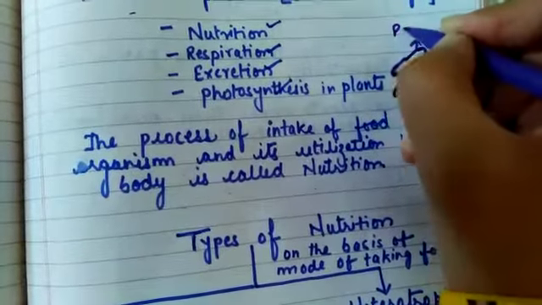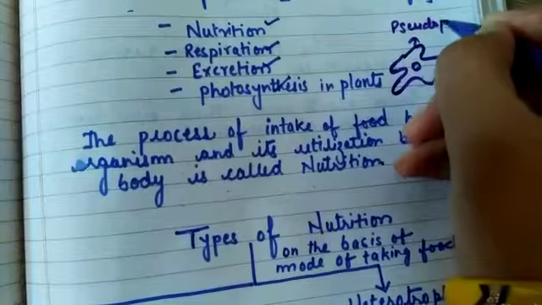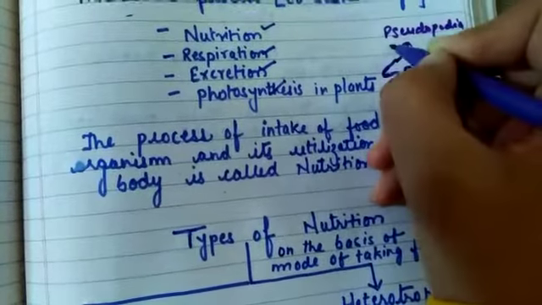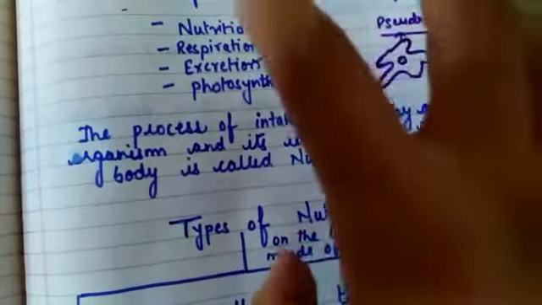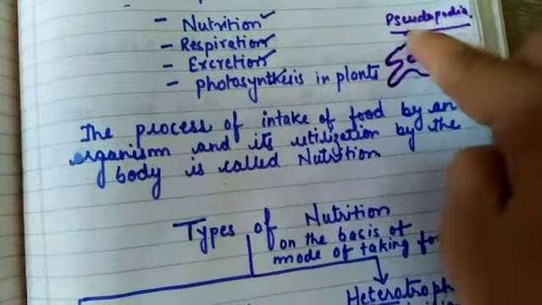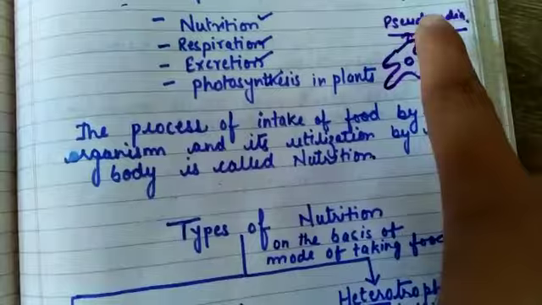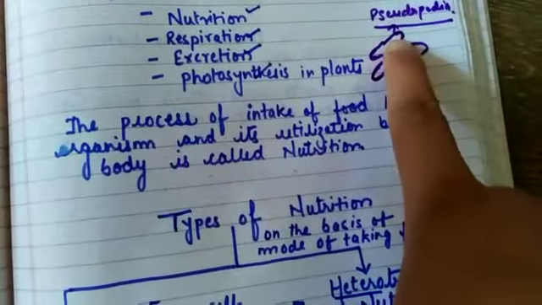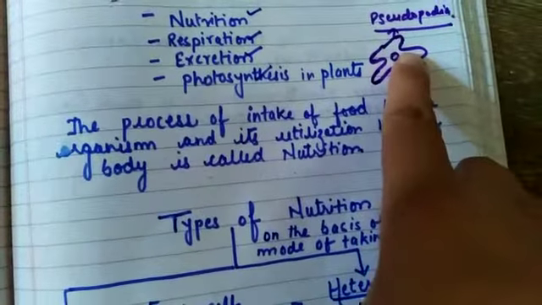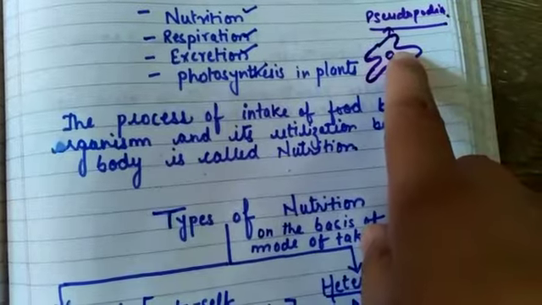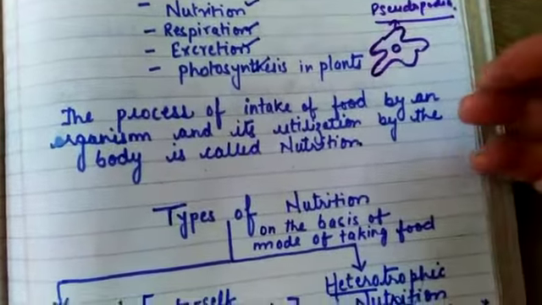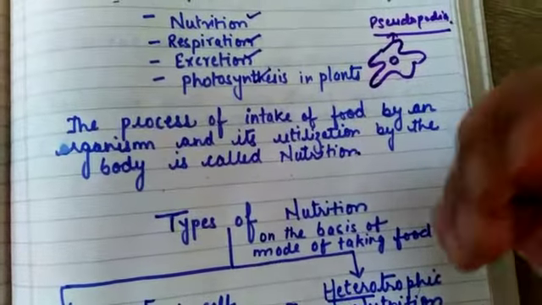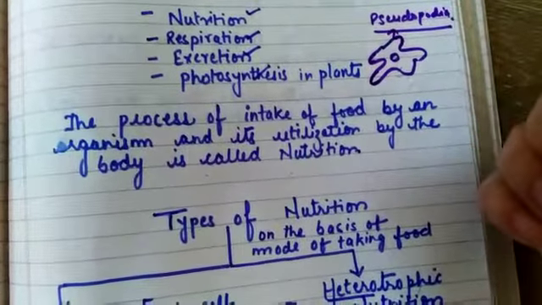These pseudopodia are the false feet. With these pseudopodia, what do they do? They capture food. So the amoeba takes in food with the help of pseudopodia. And how do human beings take in food? Through the mouth. So different organisms have different methods in which they take in their food.